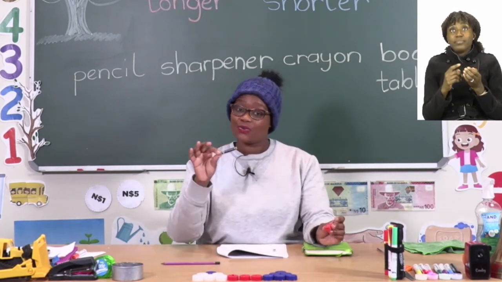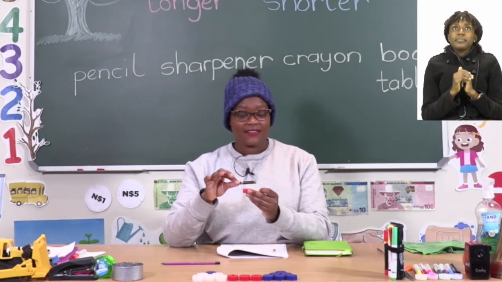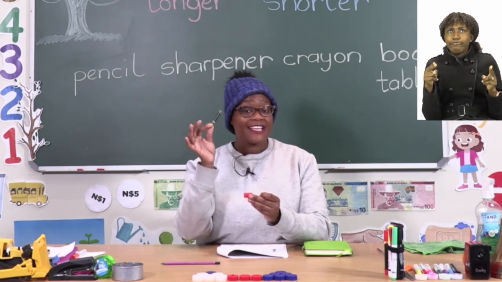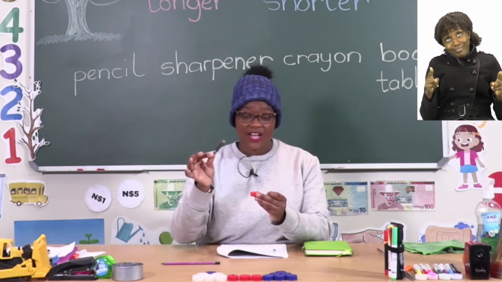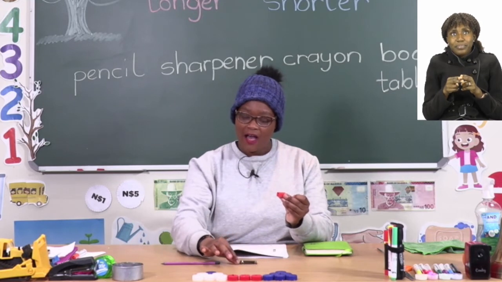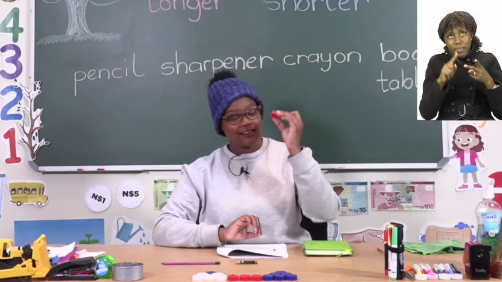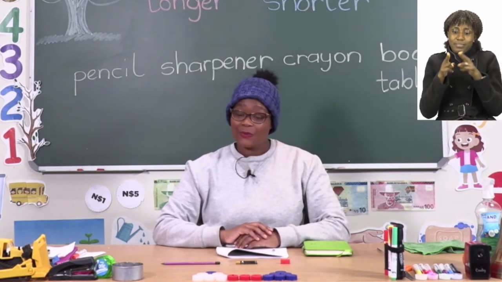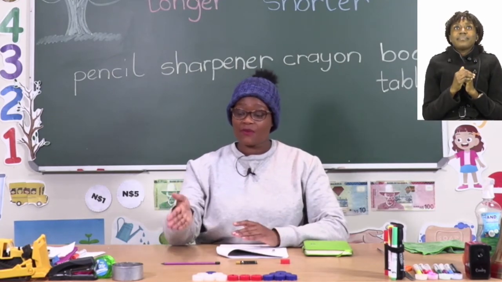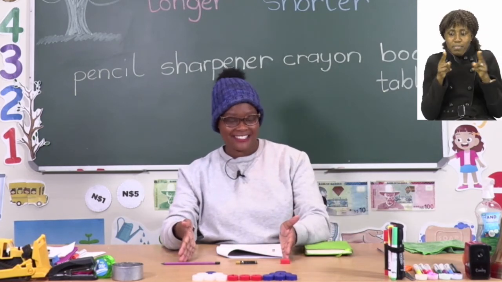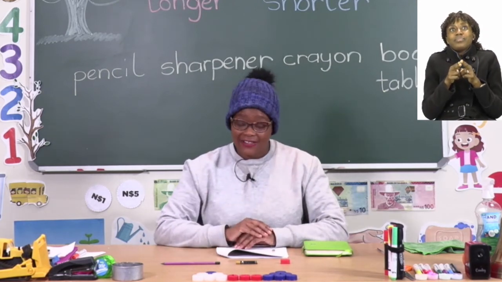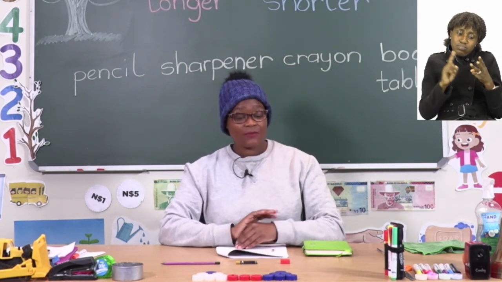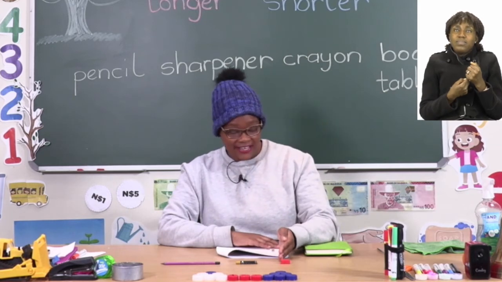So we're going to leave our pencil first here, and then after that, we are going to compare the sharpener to our crayon. If you check the difference in length for our sharpener and our crayon, it looks like our crayon is longer. So it is going to come after our pencil. And then the last one will be our sharpener. So this is the order that we have arranged them in, from longest to shortest. So that means our pencil is first, then our crayon, and then after that we have our sharpener.